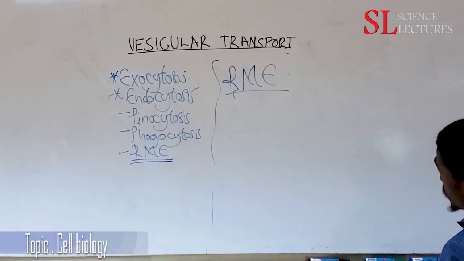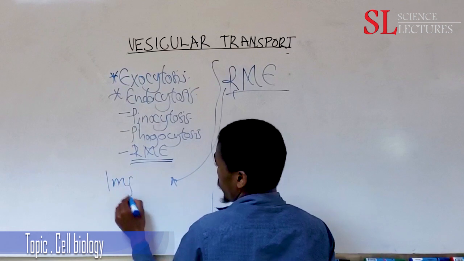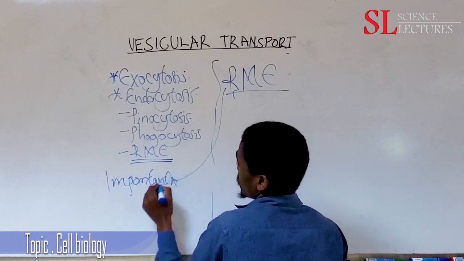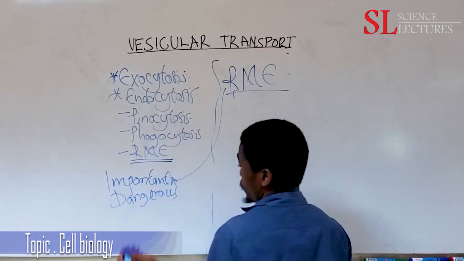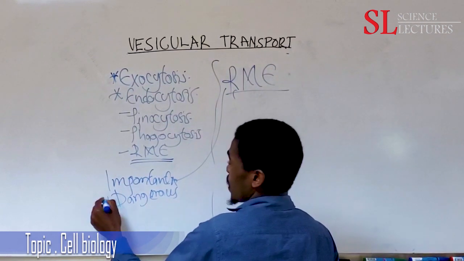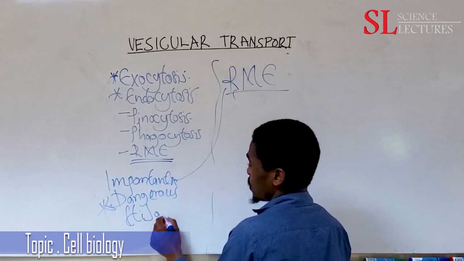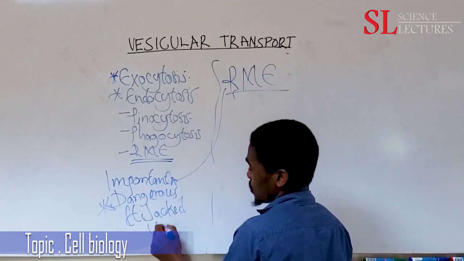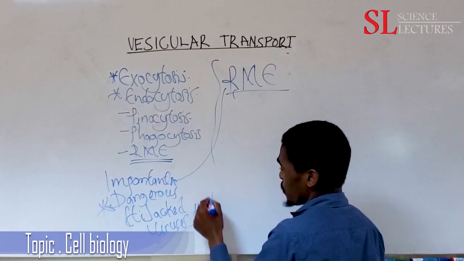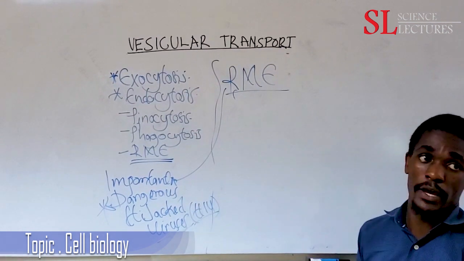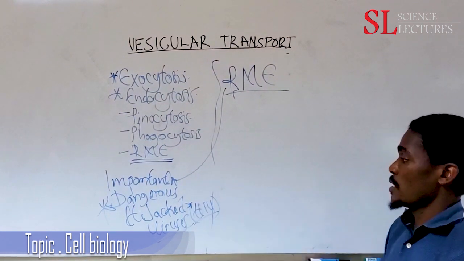Before we go far, receptor-mediated endocytosis is an important scenario. It is very important within the body, but it can also be dangerous and harmful. Why? Because such receptors can be hijacked by viruses. Let's say the HIV virus hijacks the CD4 receptor, which can lead to AIDS in certain patients.